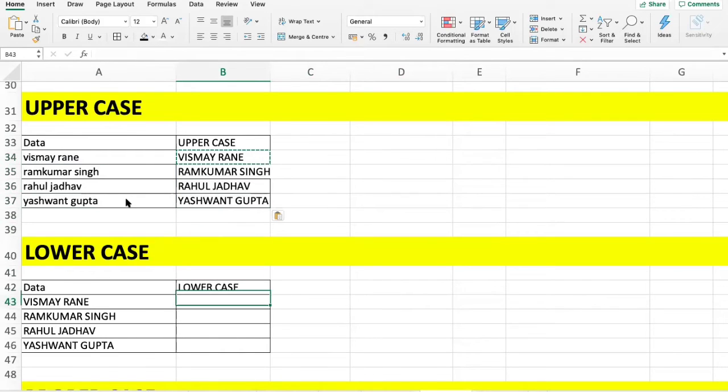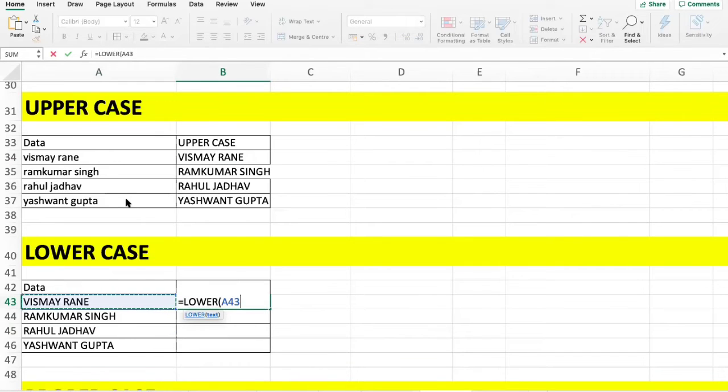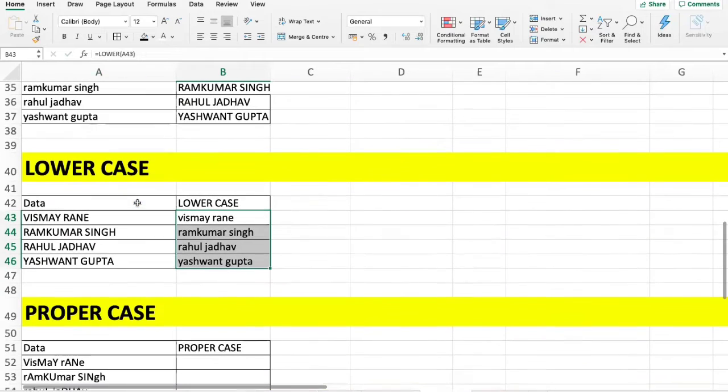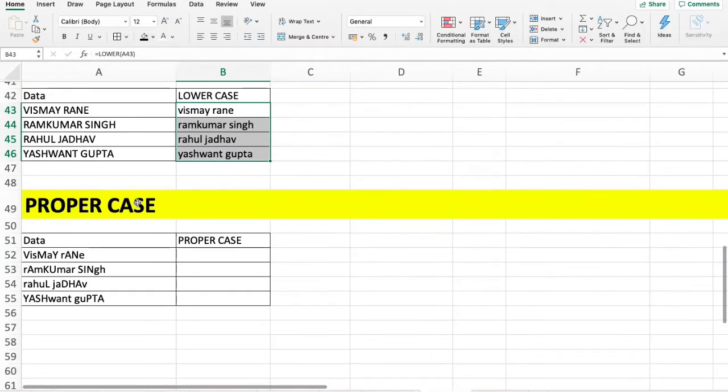Similarly, vice versa, if the data is in uppercase and you want lowercase, simply type equal to LOWER, open bracket, select the cell whose case you want to lower, close bracket, copy this and paste it. I hope uppercase and lowercase was a cakewalk for everyone.